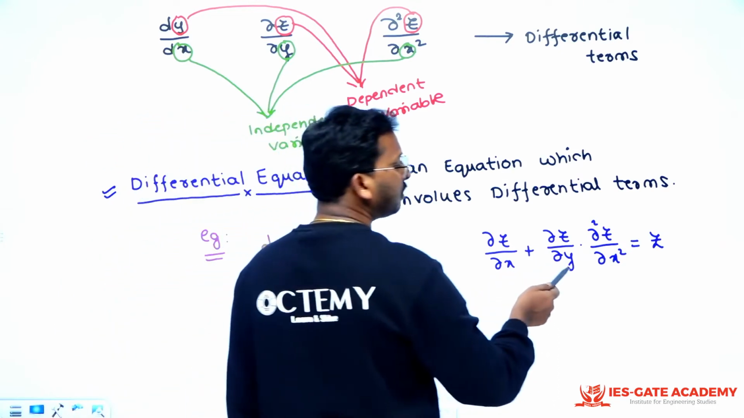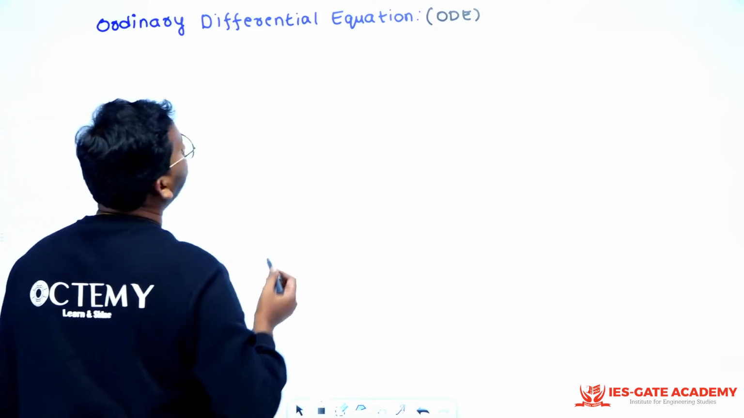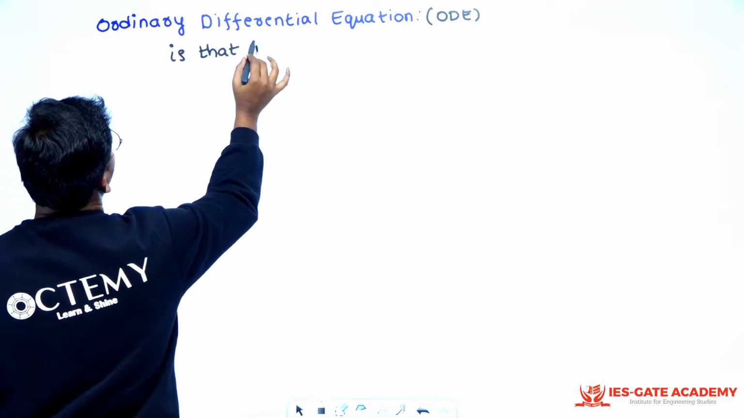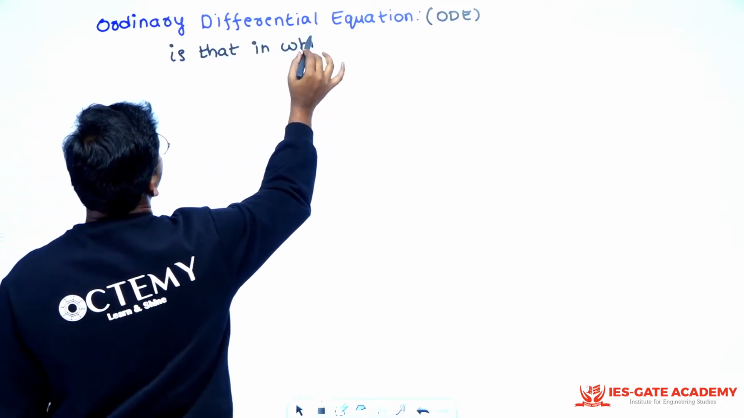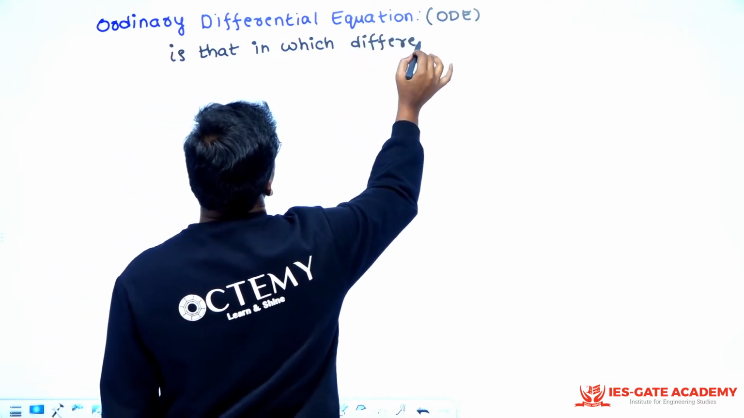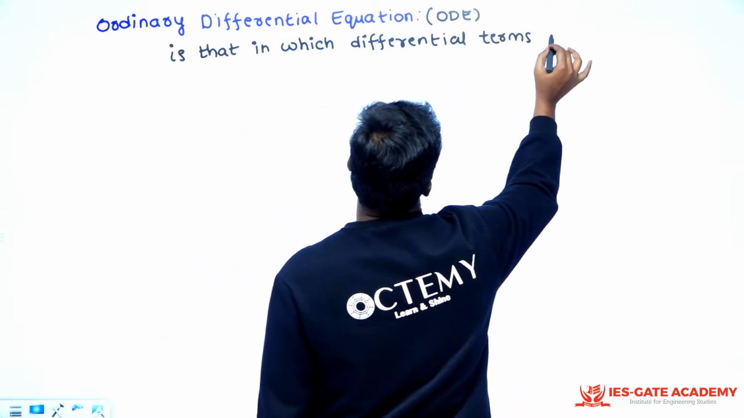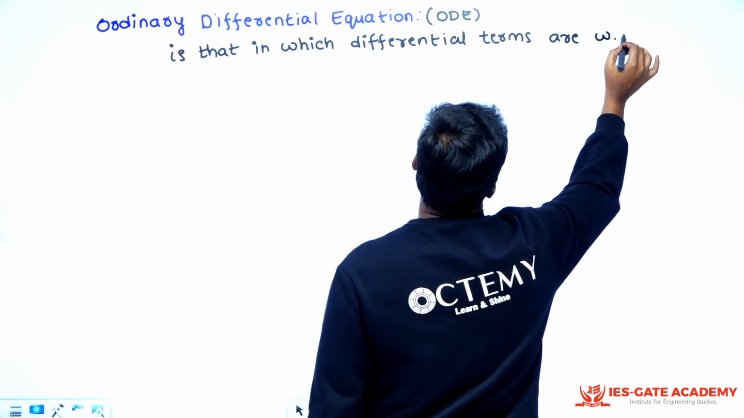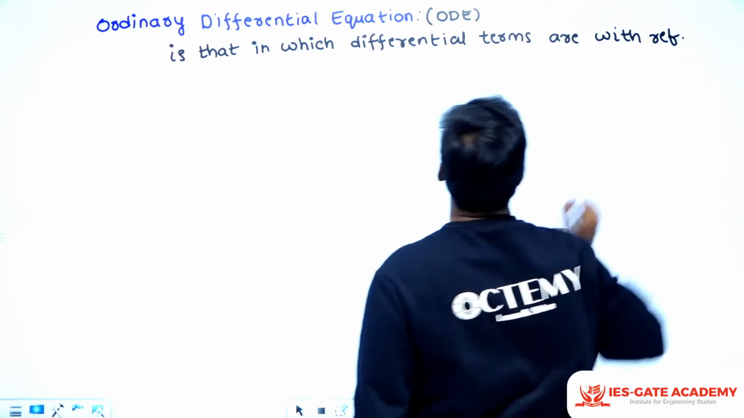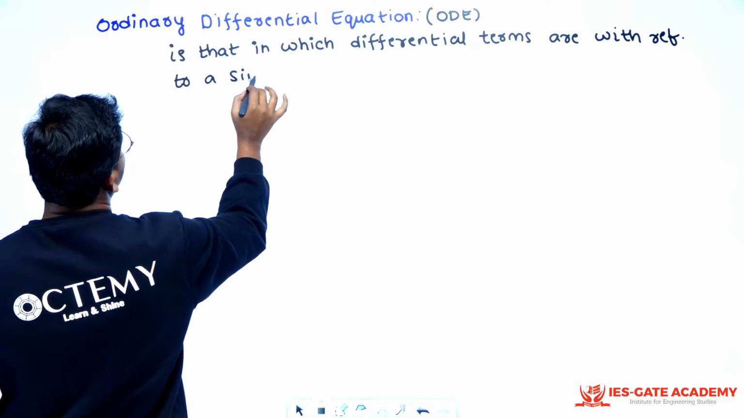So similarly here x, y, x square, something like that are there. So that will become a partial differential equation. So what is an ordinary differential equation? It is that in which differential terms are with reference to a single variable, a single independent variable.